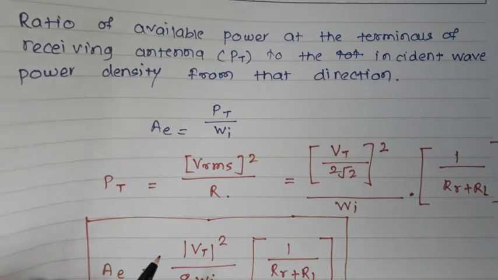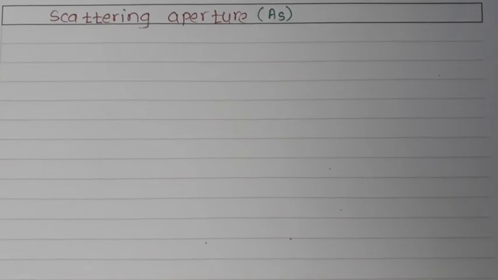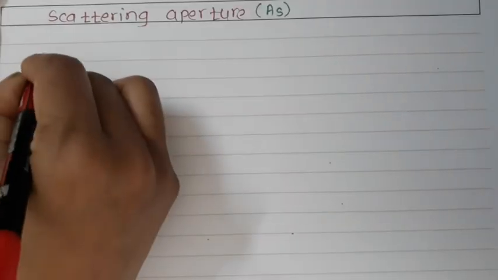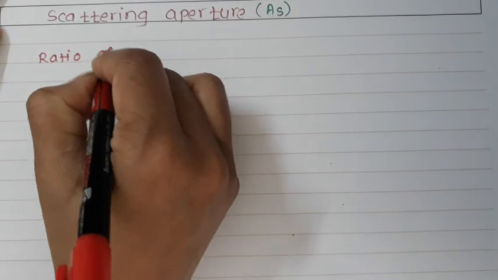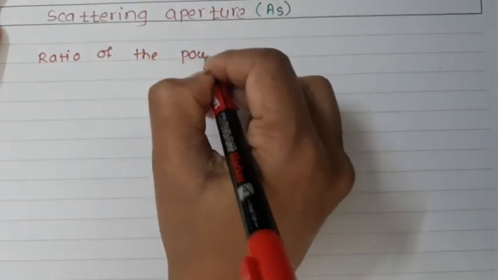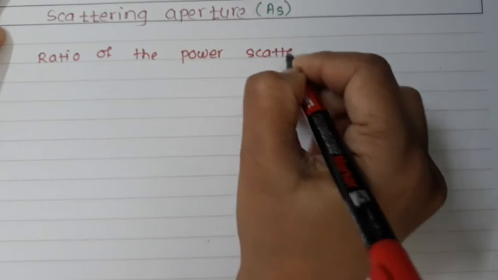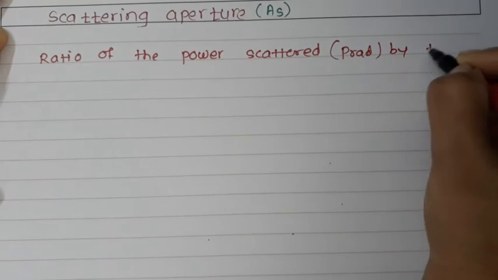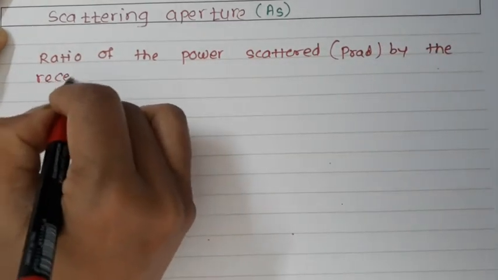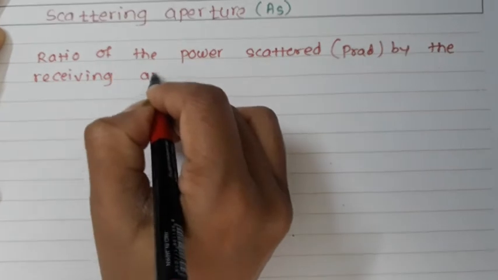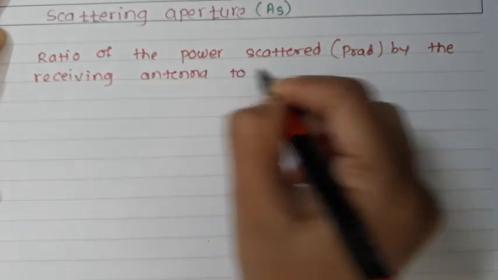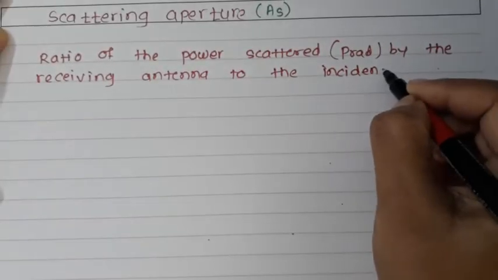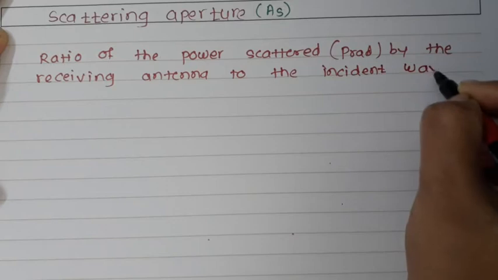The scattering aperture is defined as the ratio of the power scattered, which is nothing but the power radiated by the receiving antenna, to the incident wave power density.